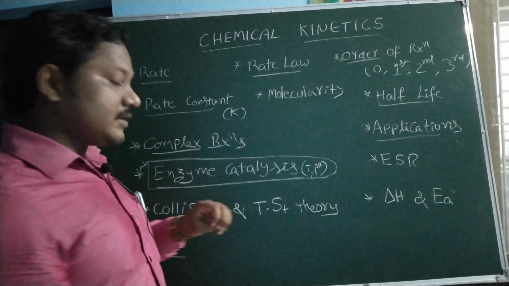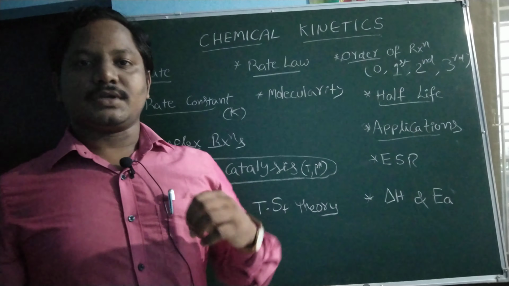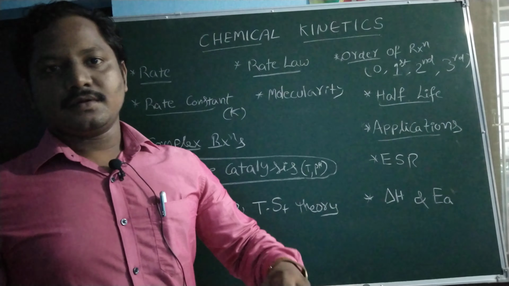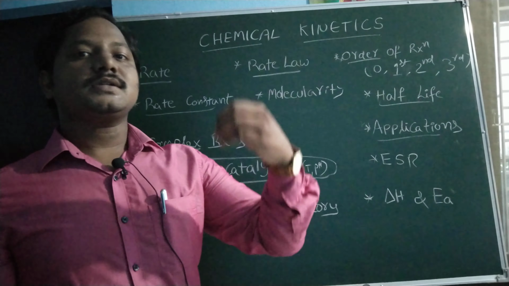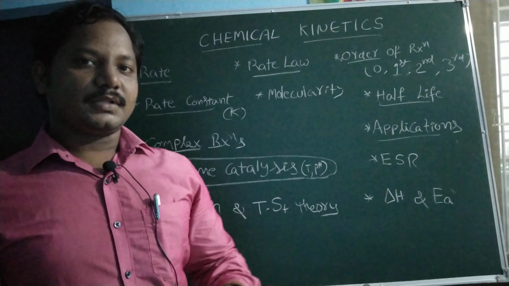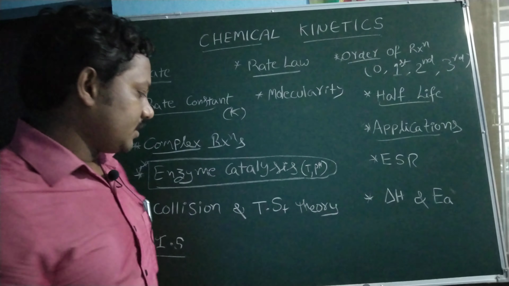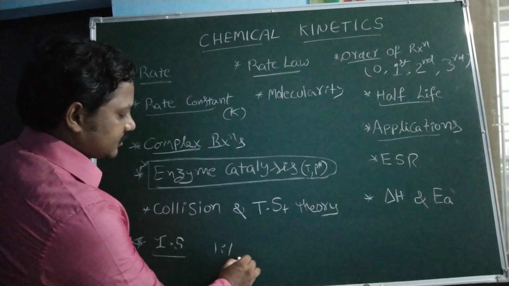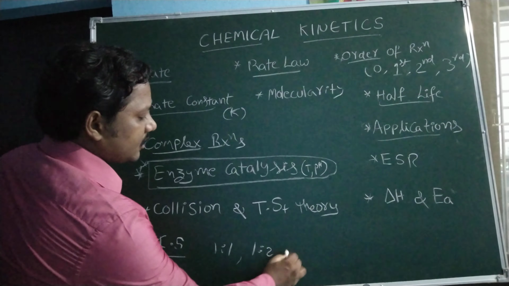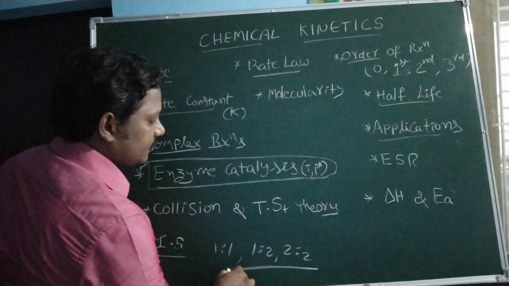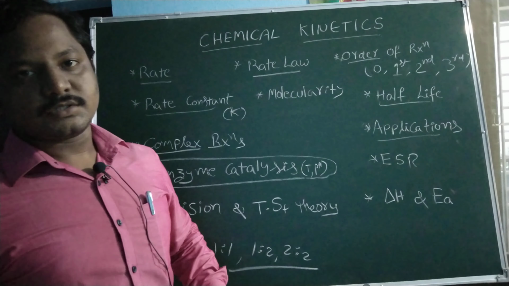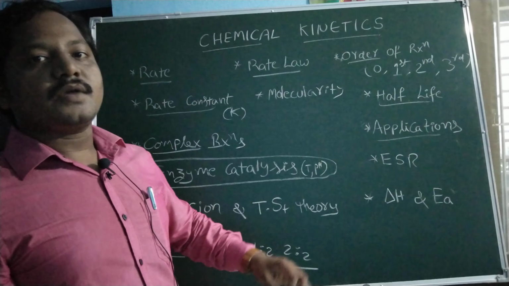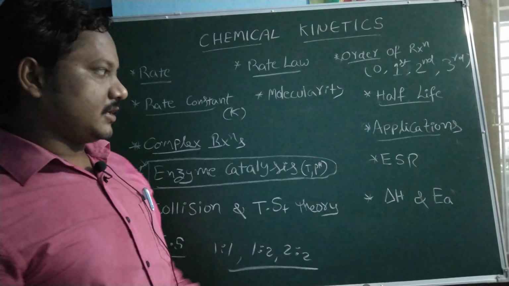There is a concentration of ions in the solutions. Here one theory is there, Bronsted-Bjerrum theory, and there is what is primary salt effect, what is secondary salt effect, and not only that, you have to focus on the electrolytes. For example, 1:1 electrolytes or 1:2 electrolytes or 2:2 electrolytes. You have to study the electrolytes based on the ionic strength. Here ionic strength also affects the rate of the reaction.